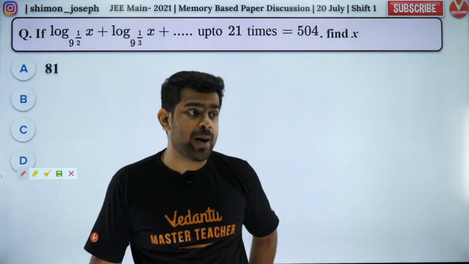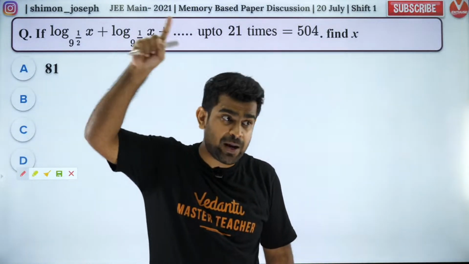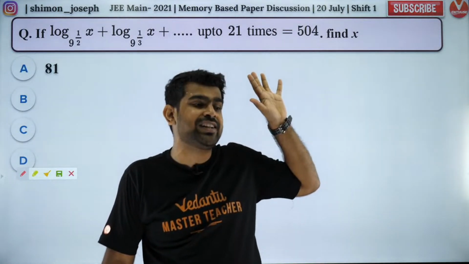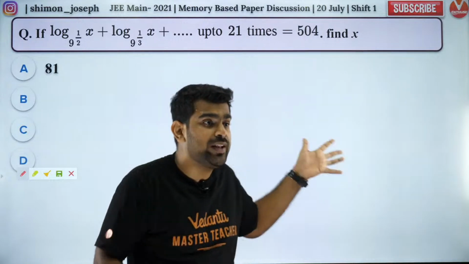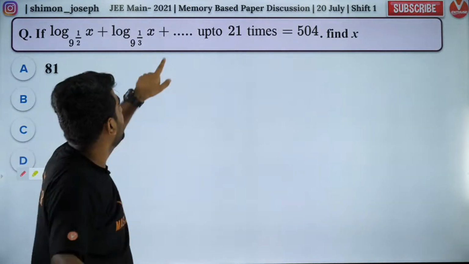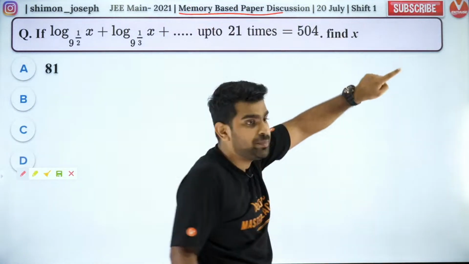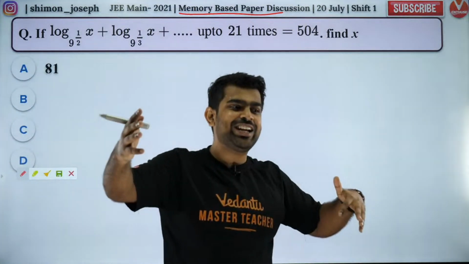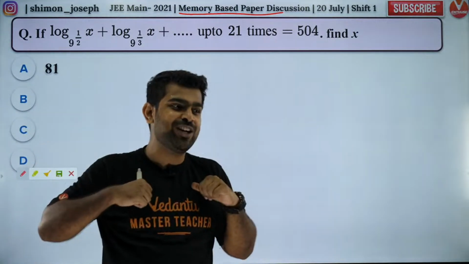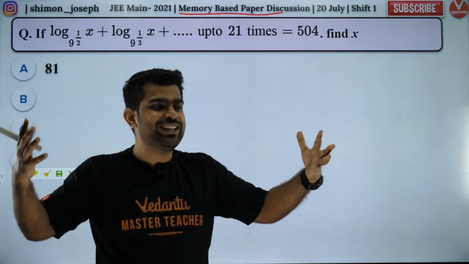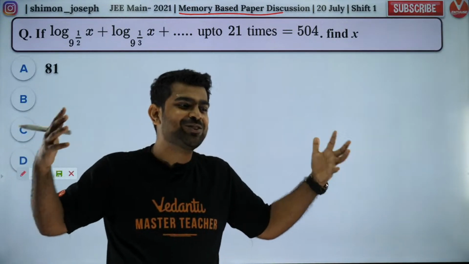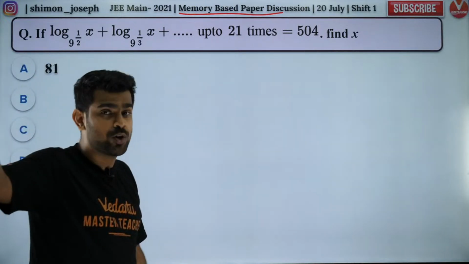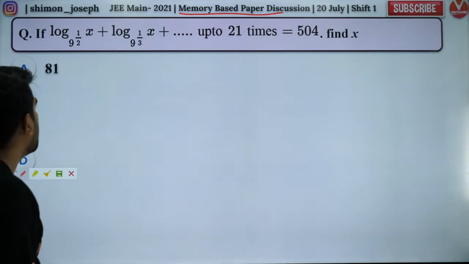Great, great. Are questions coming from mathematical reasoning? Yes, yes. In the first paper also, one question was from mathematical reasoning. In the second paper also, I think there should have been something from mathematical reasoning, but I did not get any because I am solving questions which you people are sending me. It's a memory-based question, so you have to send it to me, only then I can take it up here. If you solve it, I'll do it. If you don't send it to me, how can I take it up here? Because you are my resource. You guys are my power. You guys are my happy place. So if you send me, I can solve it. So please do that if you're writing the exam day after tomorrow or the next attempt. Got it? Okay, so let's do it.